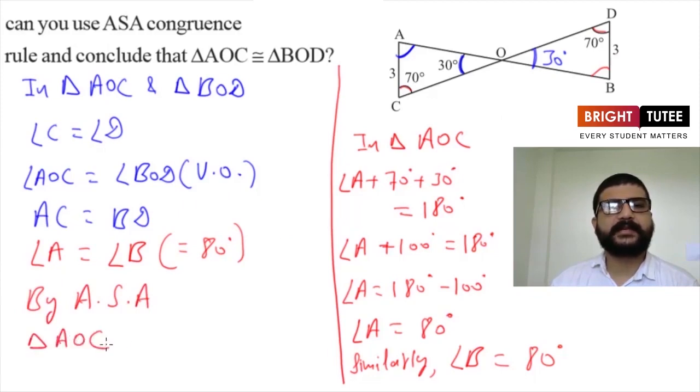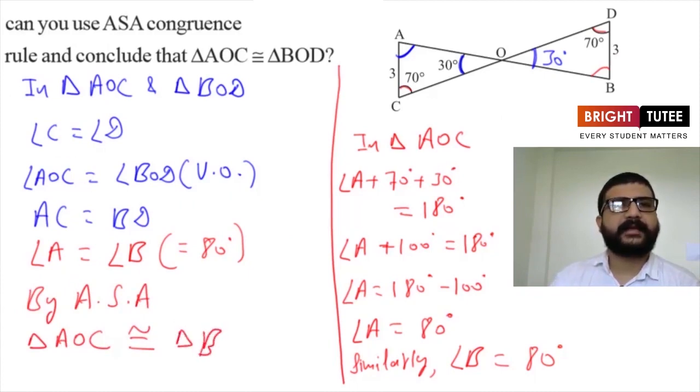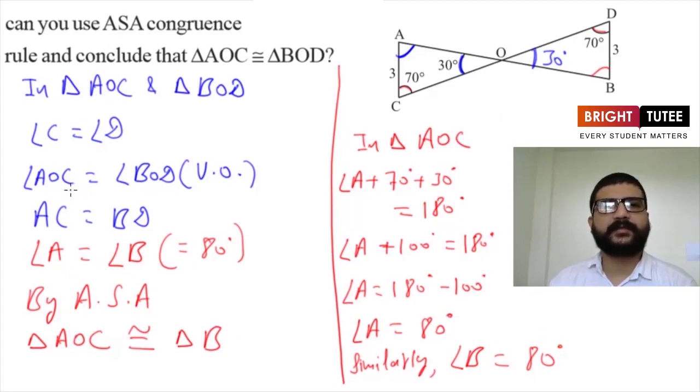Triangle AOC is congruent to... angle A is equal to angle B, so we have to write vertex B first, and then vertex O here, and we know angle AOC is equal to angle BOD, that is angle O of triangle AOC is equal to angle O of triangle BOD.